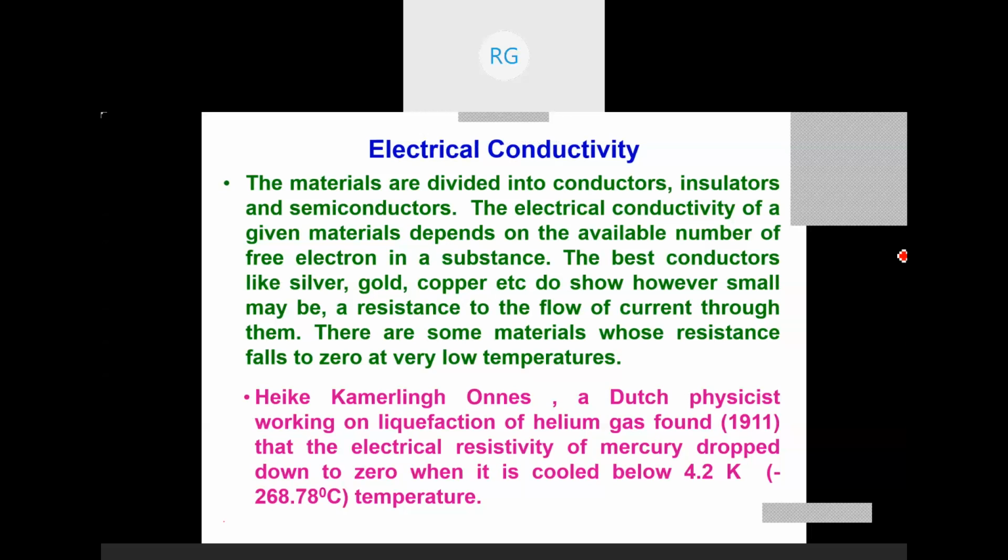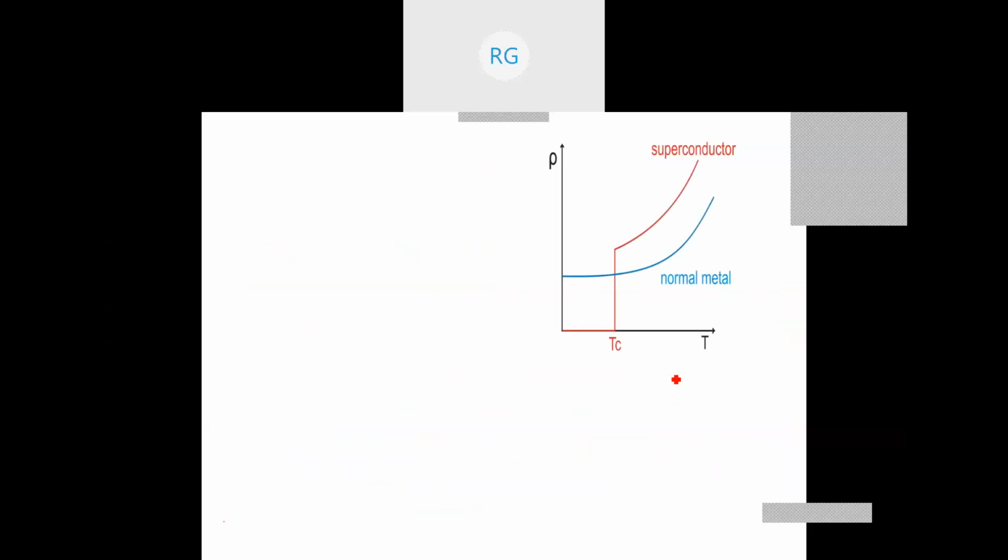To understand this, we look at the concepts of resistance versus temperature. Now look at these curves. I am taking the resistivity rho on the y-axis and temperature on the x-axis. If I take any normal metal or any substance, the resistivity simply goes on decreasing as the temperature is decreased, and it reaches a certain value but not zero.